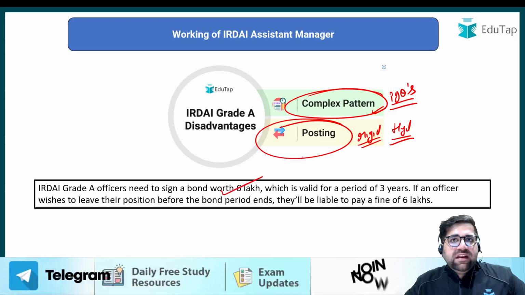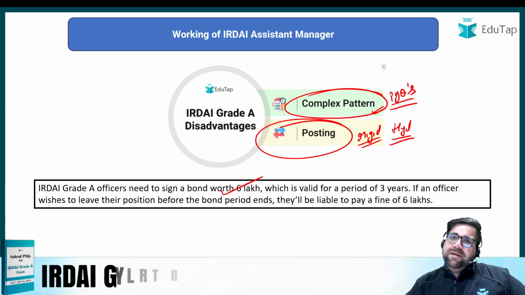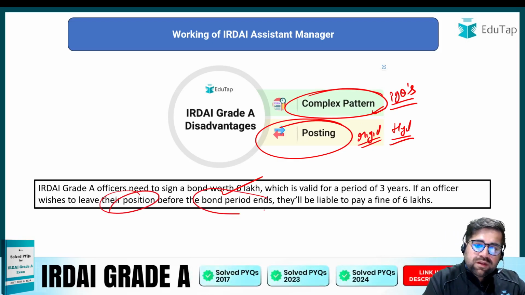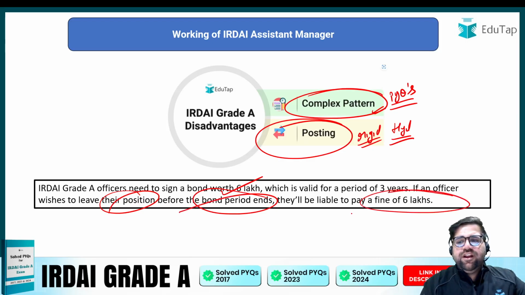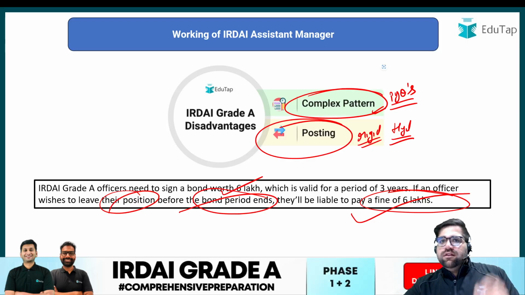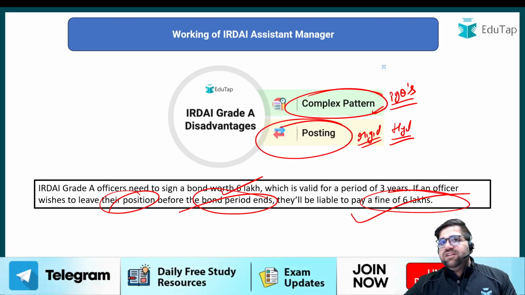IRDAI Grade A managers have to sign a bond of rupees 6 lakh, which is valid for a period of 3 years. If an officer wishes to leave their position before the bond period ends, then definitely you will have to pay rupees 6 lakhs if you are not fulfilling the full payable demand of the bond. So make sure that you are invested in IRDAI at least for 3 years.